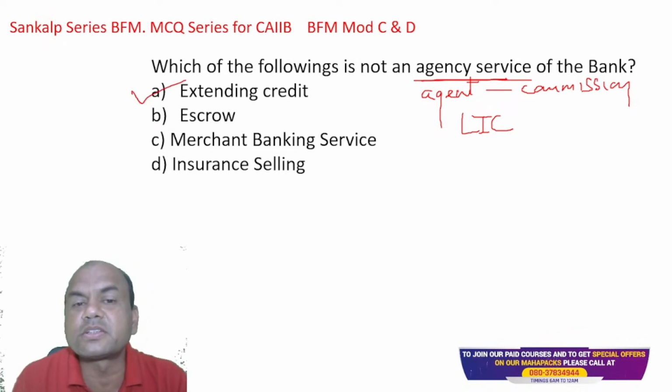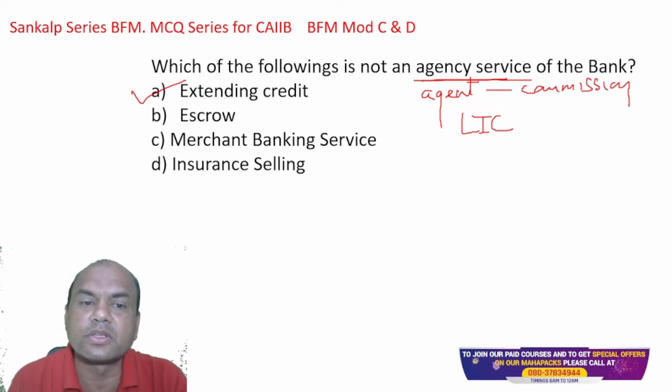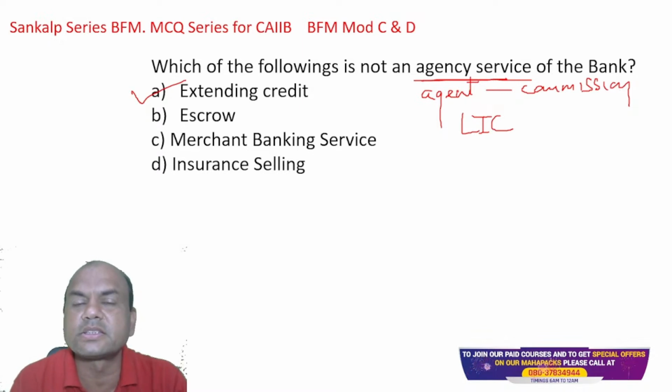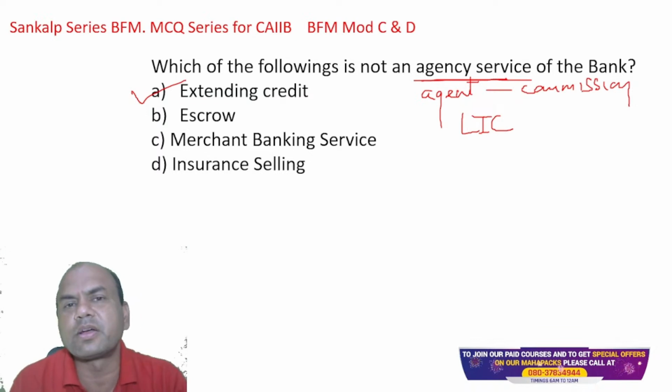It is the core business of the bank. What is the basic business of the bank? Deposits and loans. So extending credit is a basic business. Escrow, merchant banking services, insurance, these are all agency services. Okay. Escrow will take a lot of time, otherwise I would have explained it to you.